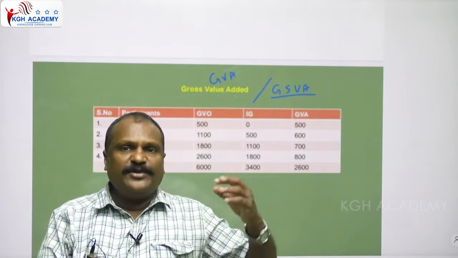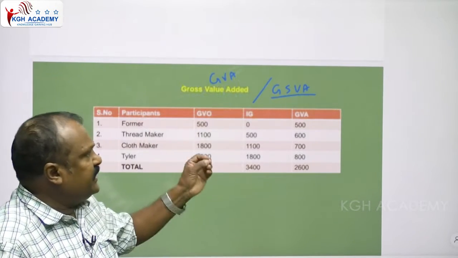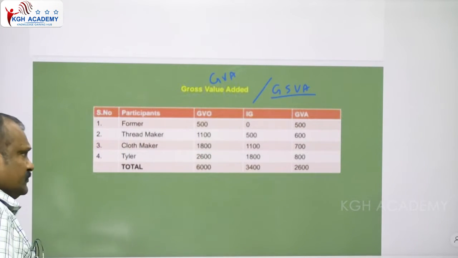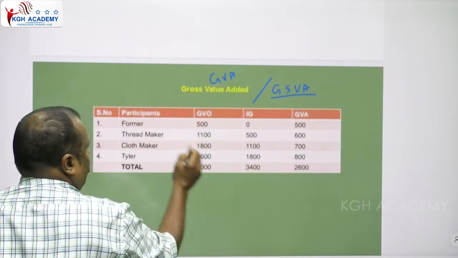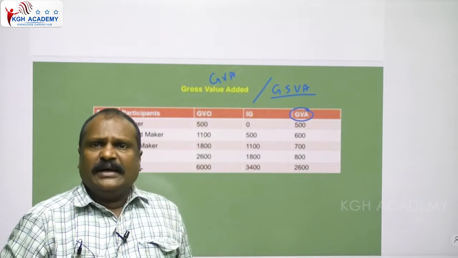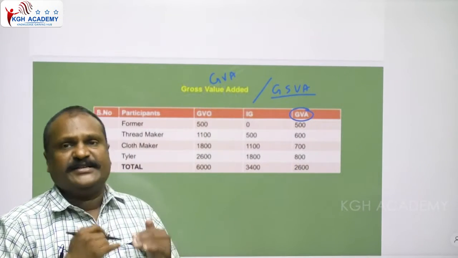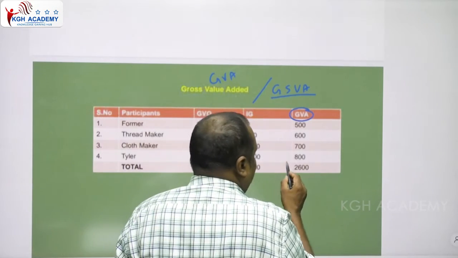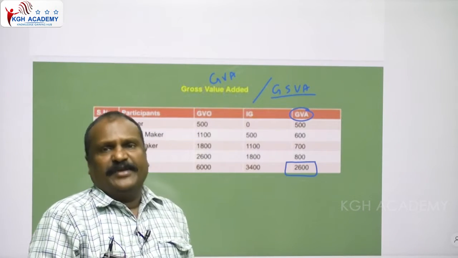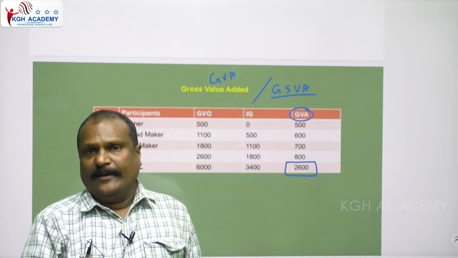Since we are discussing the AP economy, we need the GSVA. Here, what is the gross value added? The values that are added at every stage to produce a product or a service are known as GVA, gross value added at the state level.